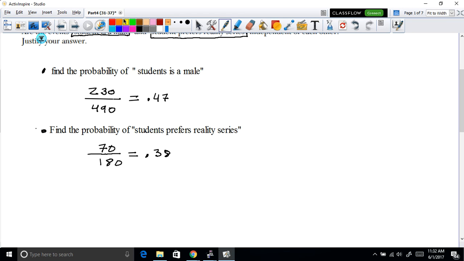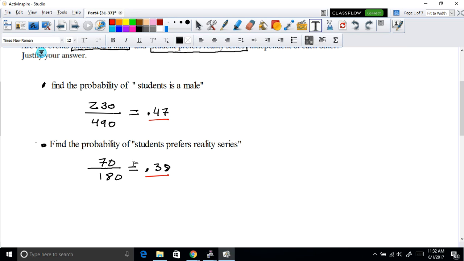Notice that the probabilities are not equal. The first probability is 0.47. The second probability is 0.38. Because the probabilities are not equal, the events are not independent.